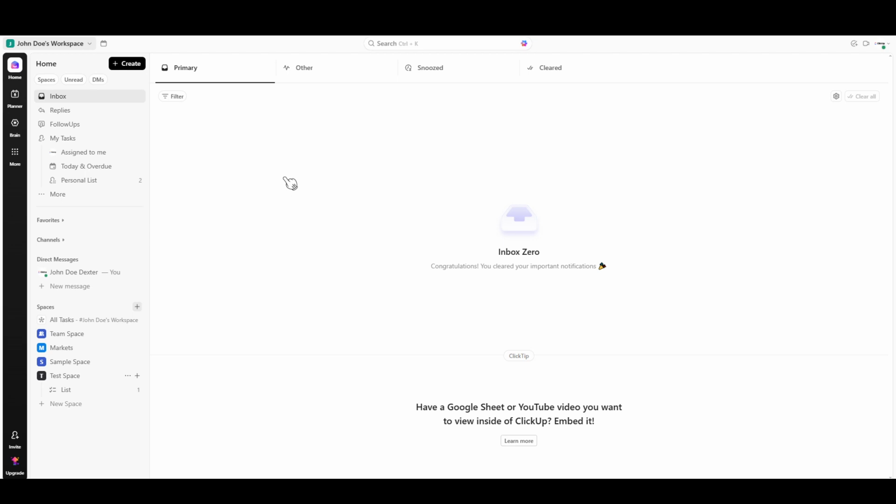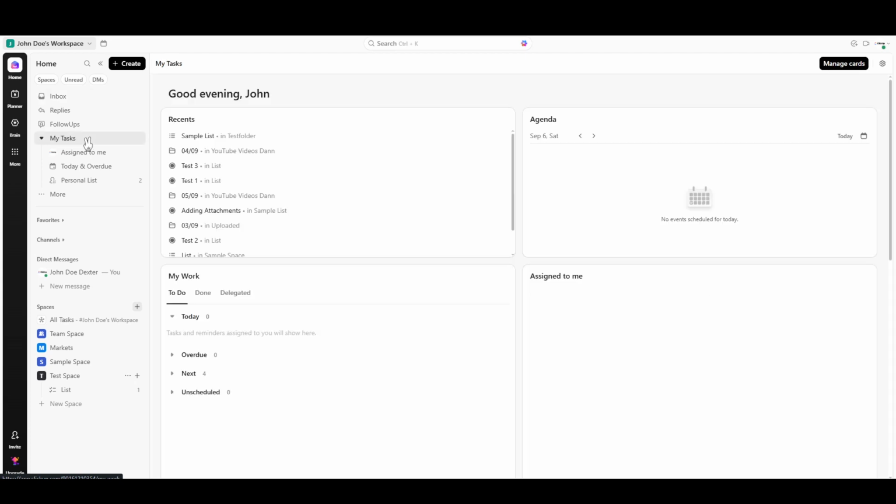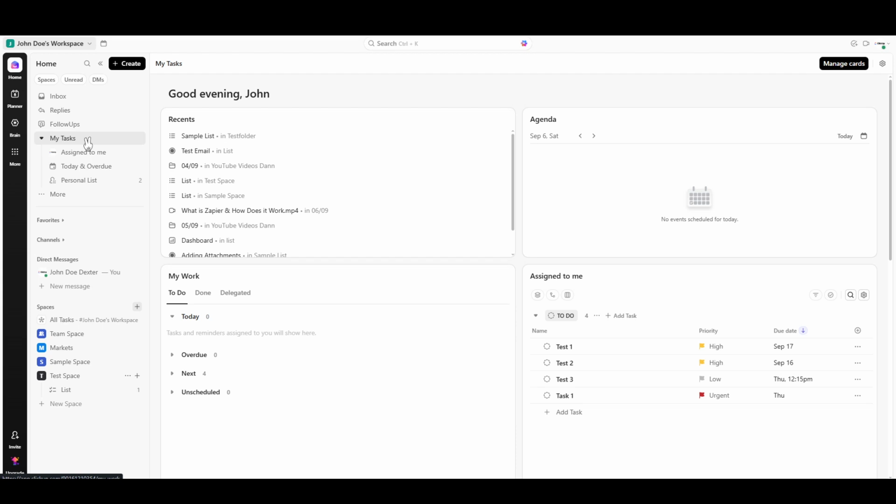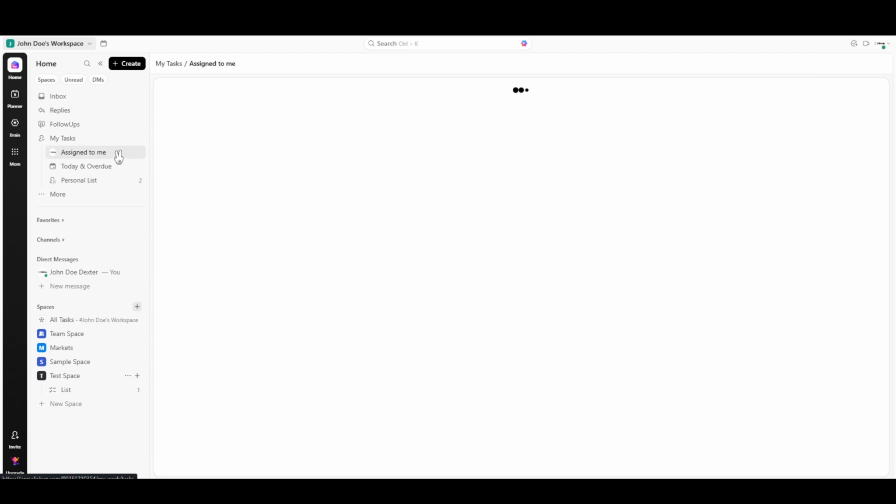Starting from the ClickUp homepage, you'll notice several sections that organize your workspace. Within these sections, there's one specifically designed to help you concentrate on your personal workload, aptly named My Tasks. Begin by finding this section on your homepage and clicking on it. As soon as you do this, you'll be conveniently directed to a list that includes all the tasks assigned specifically to you. This setup is great because it streamlines your focus, helping you easily cut through the potential chaos of shared workspaces. But what if you want to refine this view even further?